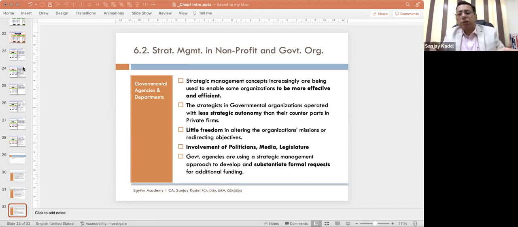Going down in the vertical chain is called as forward integration. So suppose I am a manufacturer of vehicles. I open my own showroom where the customers directly come. I am not selling through the distributors, wholesalers and all. Now I am having my own retail showroom. That is called as vertical forward integration, and this is one type of diversification. So in a vertical process chain, either I can go backward top or forward front, forward down.